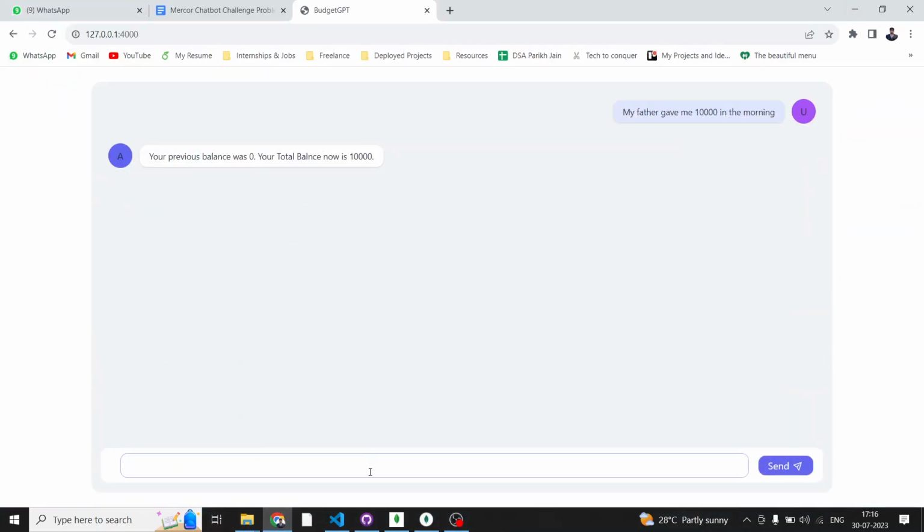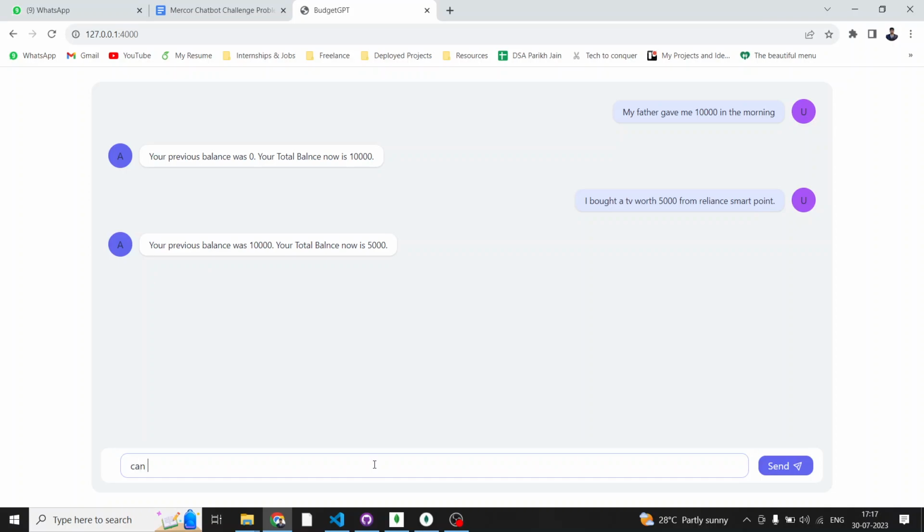Now I'll say I bought a TV worth 5,000 from Reliance Smart Point, something like this. I'll hit enter and it gives me more insights: your previous balance was 10,000, and now your total balance is 5,000 rupees. Since my balance is 5,000 rupees, I'll ask some questions on that.